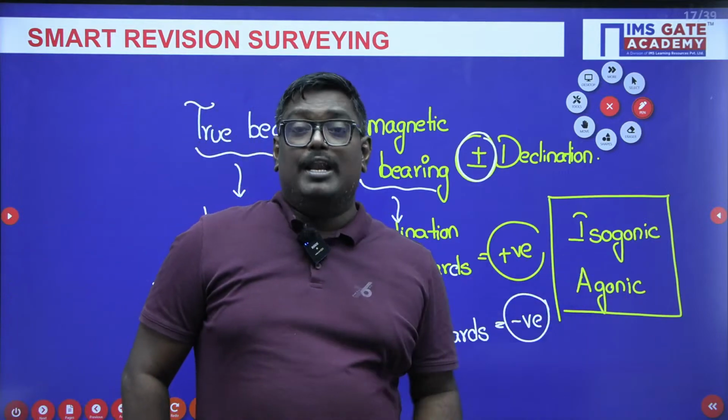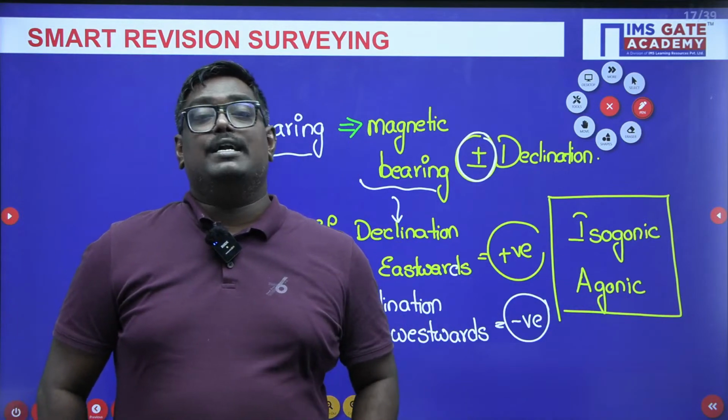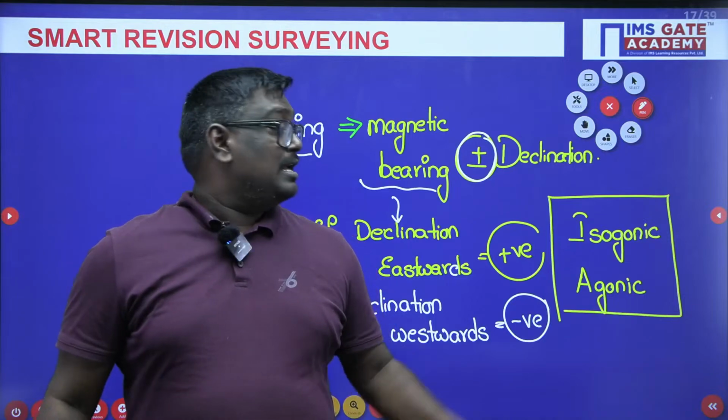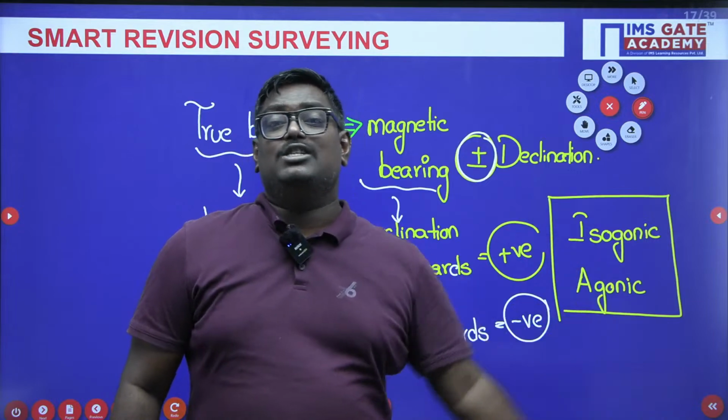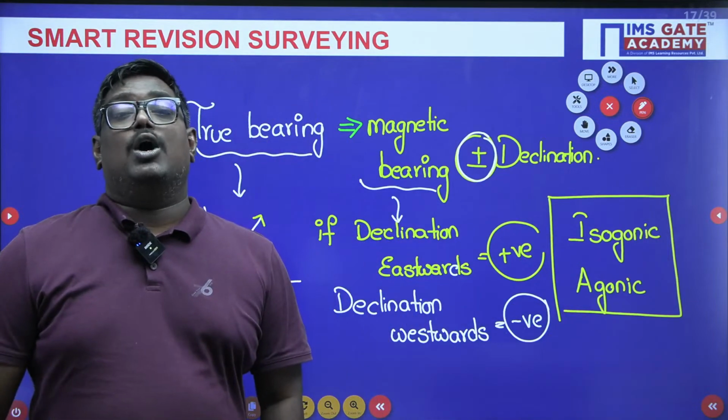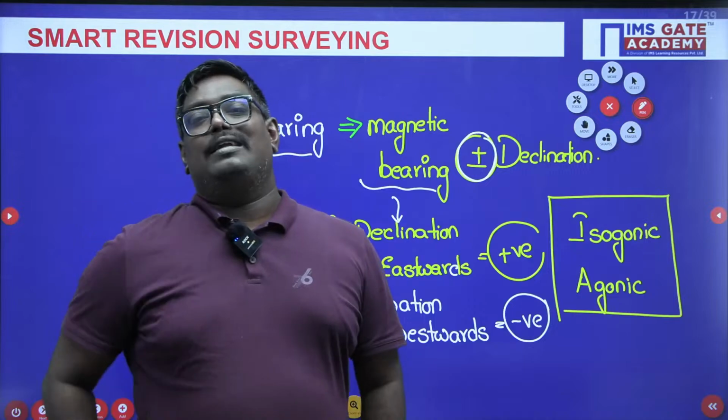What do you mean by agonic line? A line joining points of zero declination. A line joining points of equal declination are isogonic, and a line joining points of zero declination are agonic lines. Mariners call declination as variation.